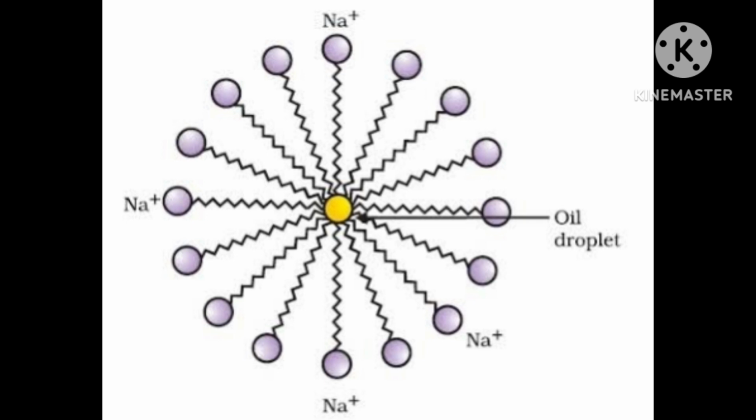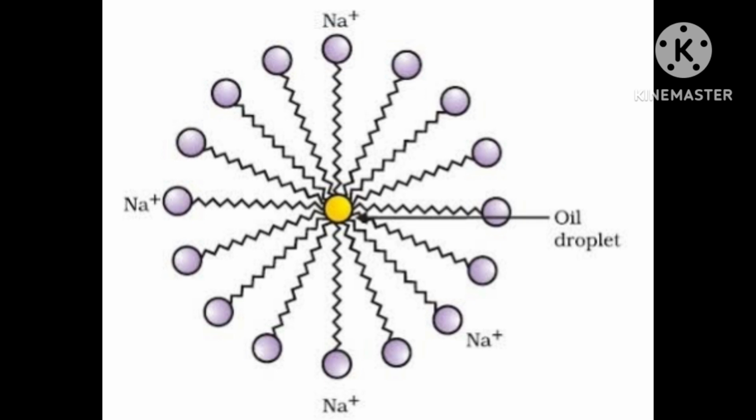Again, listen. There are some substances which at low concentration behave as normal strong electrolytes, but at higher concentration exhibit colloidal behavior due to the formation of aggregates.